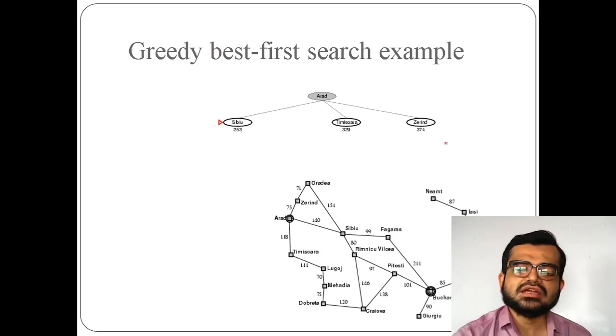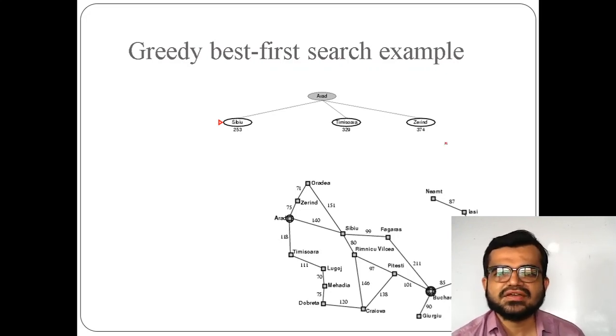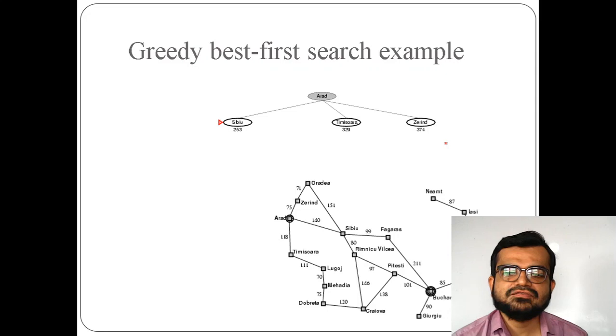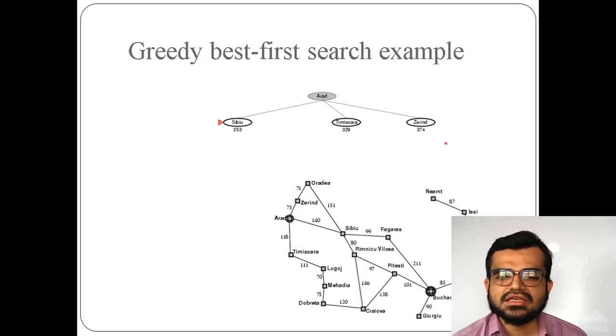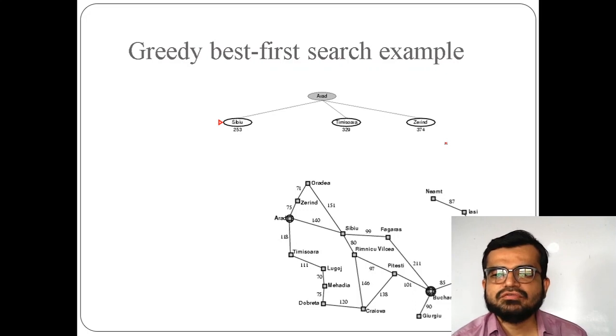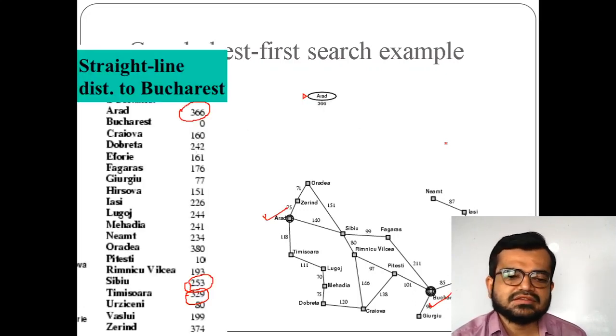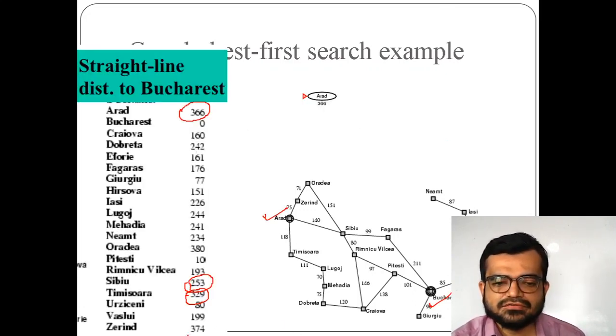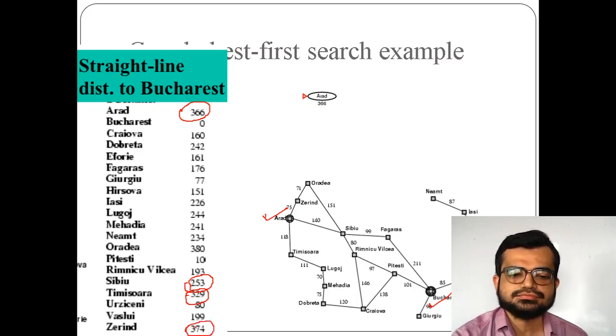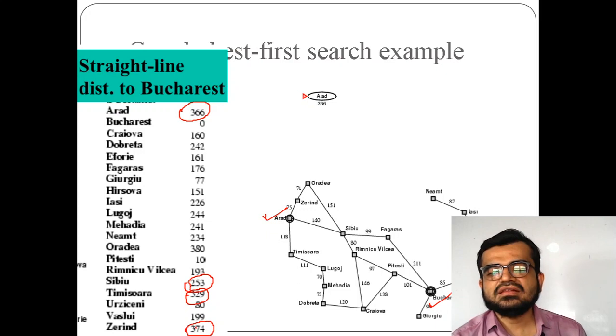As I said, it is a combination of BFS and DFS, so it first behaves like a BFS. Now if you go with Zerind, you can check here, it is 374 kilometers. I am using kilometers here, it can be miles also. So the distance is 374.